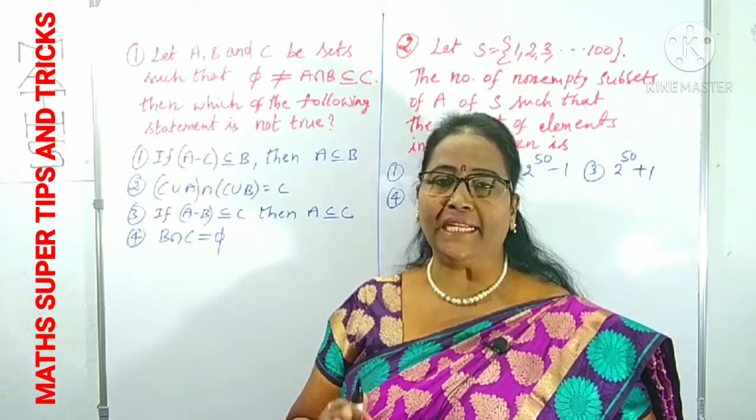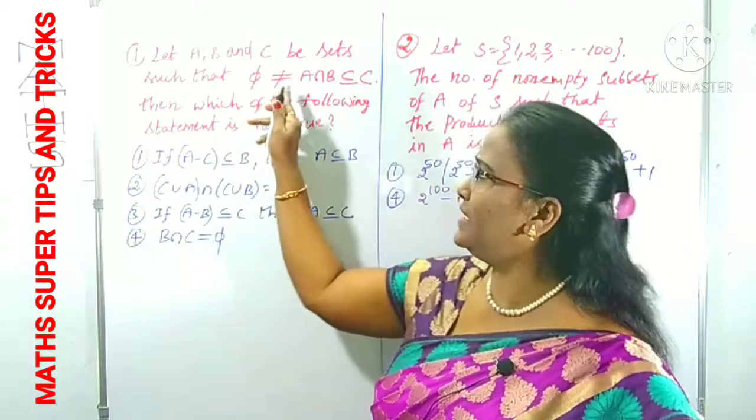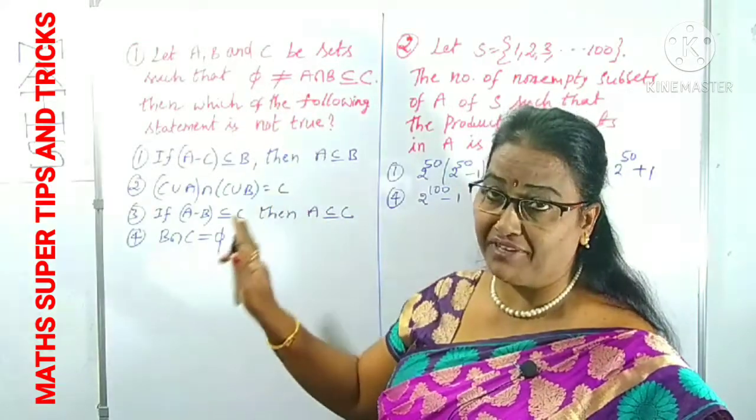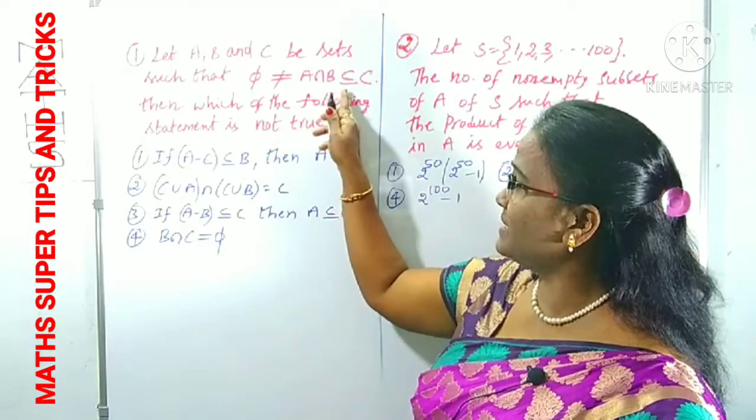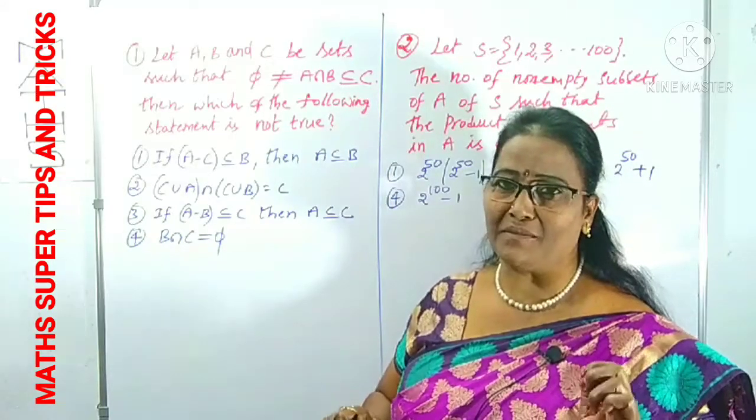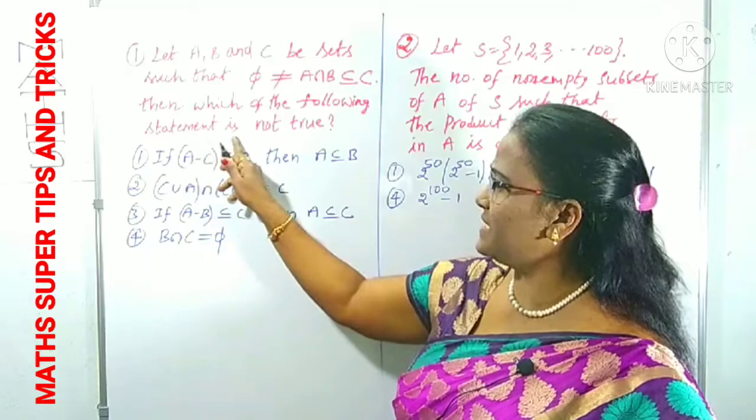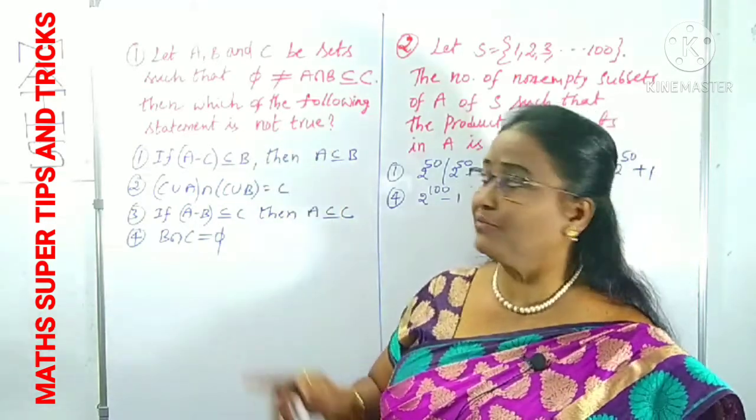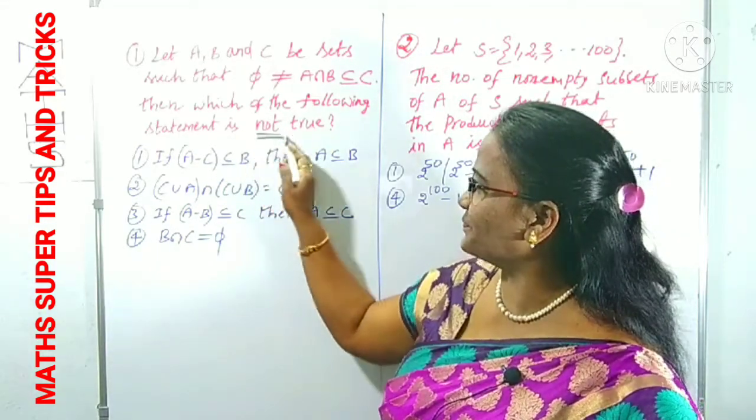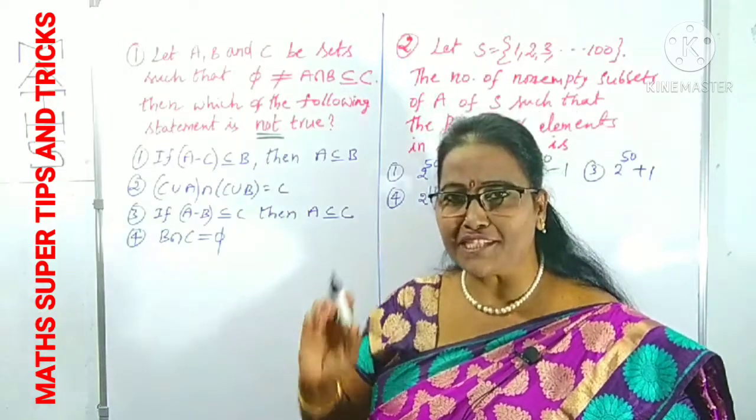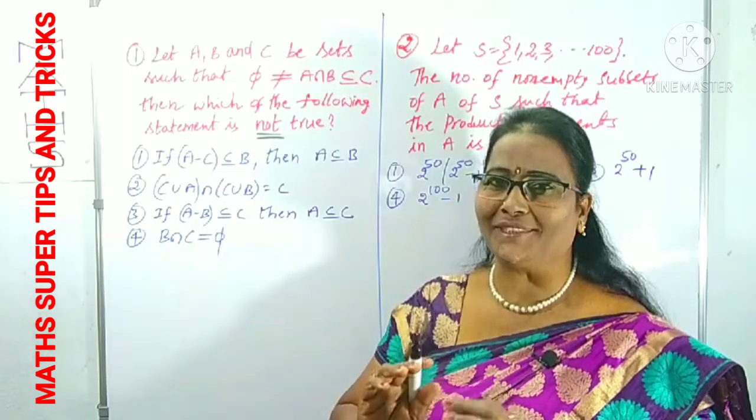Disjoint means the intersection is phi. It is given that A intersection B is not equal to phi, as well as A intersection B is a subset of C. That is the major condition he has given. Then which of the following statements is not true? He is asking which is not true, so we have to recognize that statement.